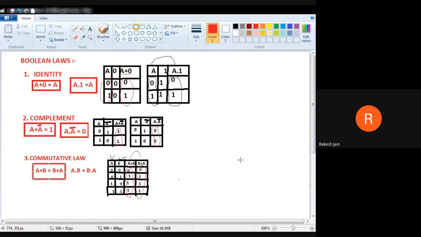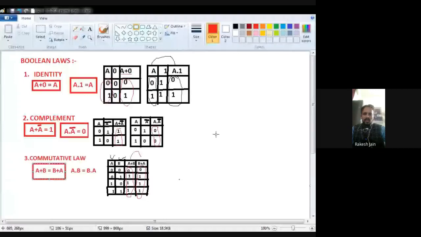So we prove the commutative law regarding the OR operation: A plus B is equal to B plus A. It means do not focus on only A and B. If they will be X and Y, then X plus Y is equal to Y plus X, right? Commutative law states that if two quantities are logically ORed, only the replacement of their names changes the expression. So A plus B, X plus Y is equal to Y plus X, we can say.